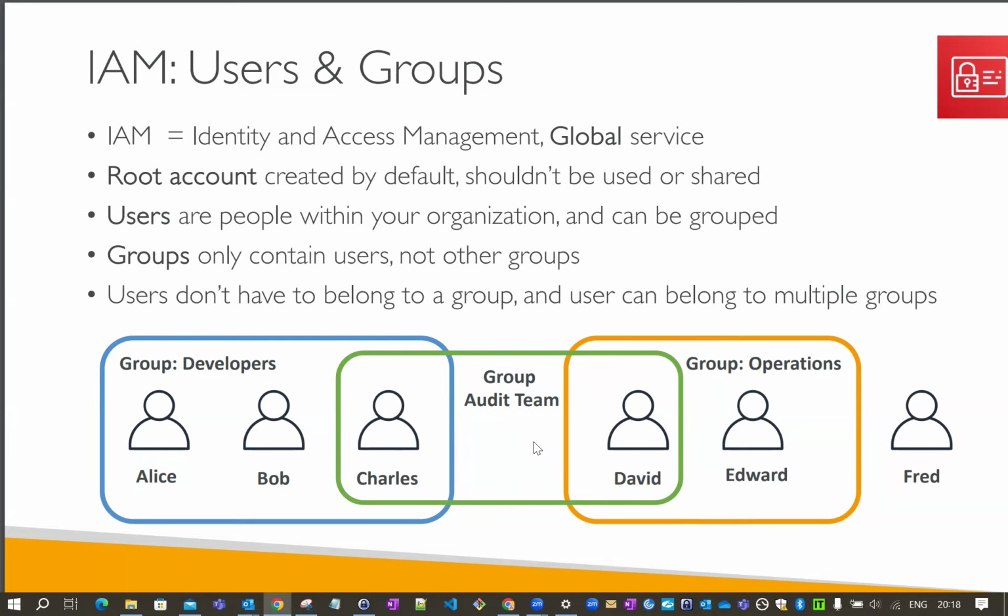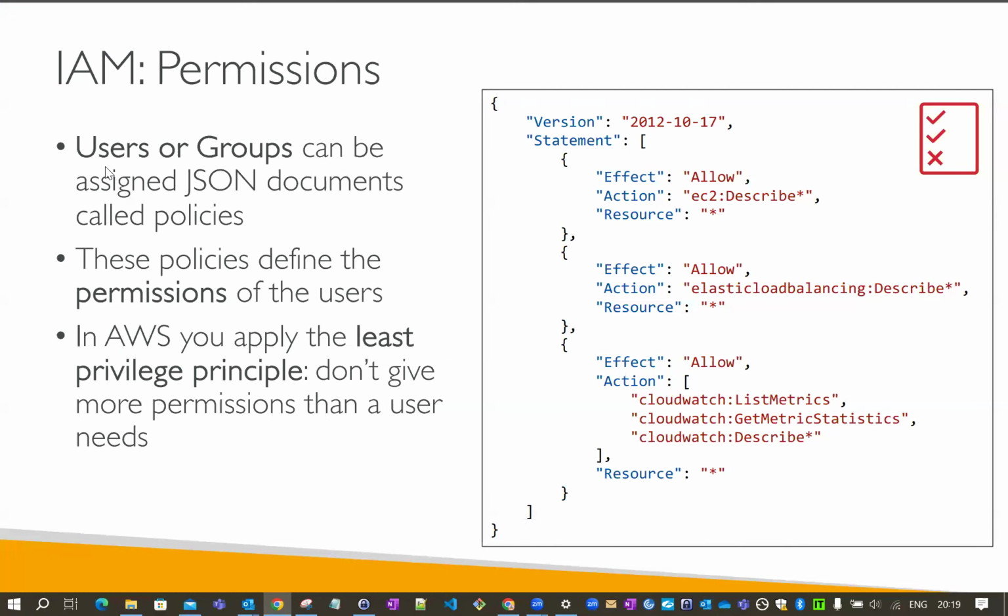Now let's look at how IAM permissions are provided to users or groups. For that we have IAM policies. What are IAM policies? These are JSON documents, as you can see here. This JSON document contains data about what they can access. Whichever group or user is assigned this JSON document, this IAM policy, will get those permissions.